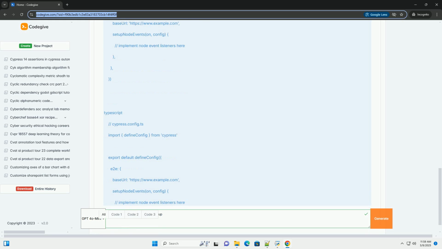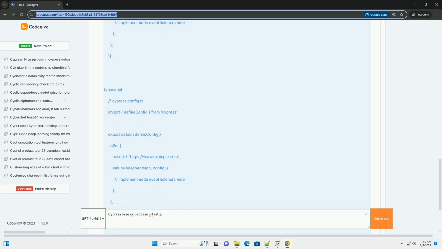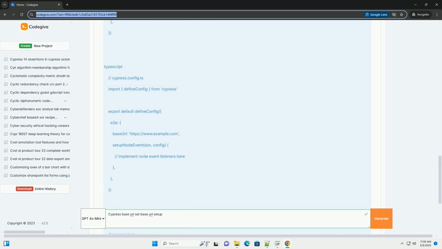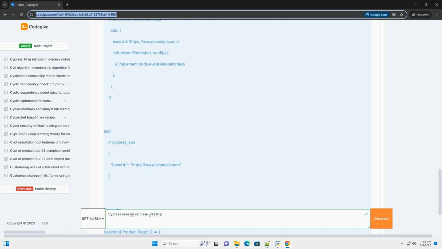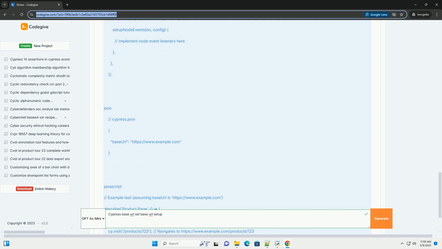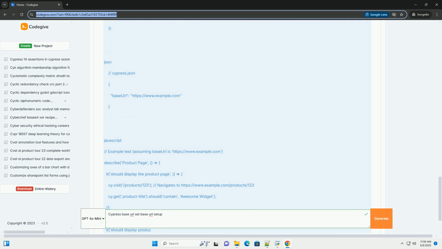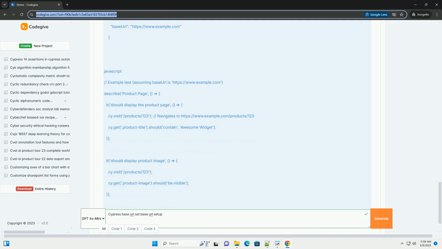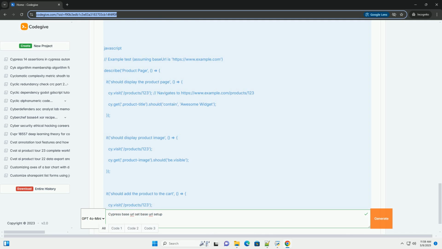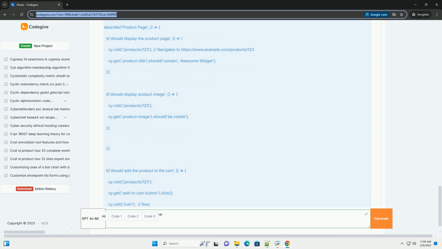Why use baseUrl? Imagine you're testing an e-commerce application. Without baseUrl, you'd likely have lines like this scattered throughout your test files. Notice the repetition of https://www.example.com and potentially path segments like /products/123.